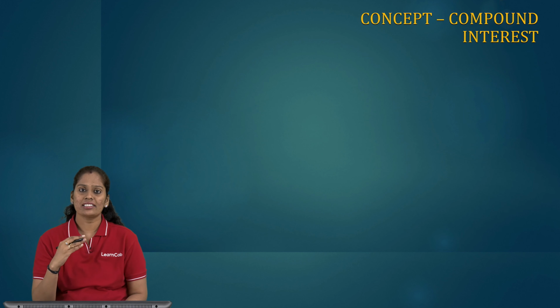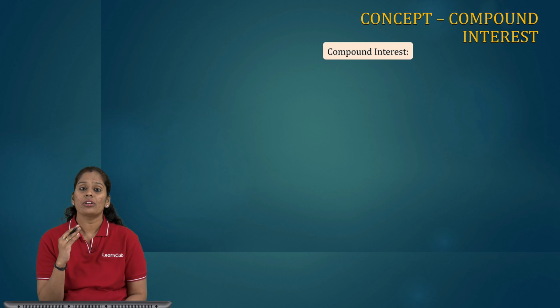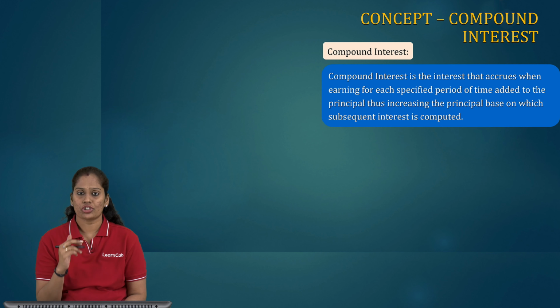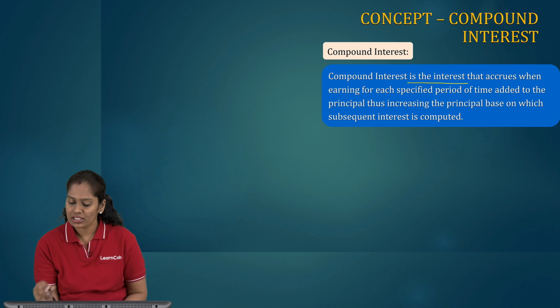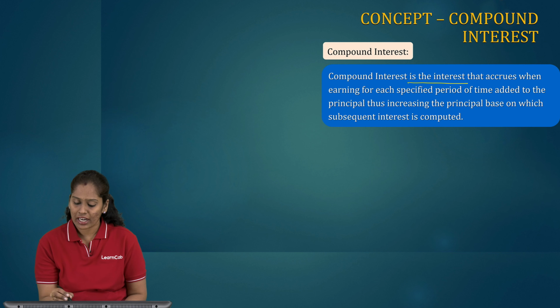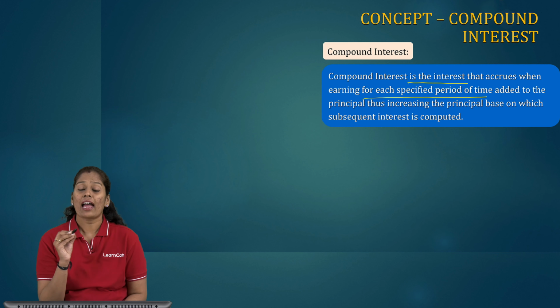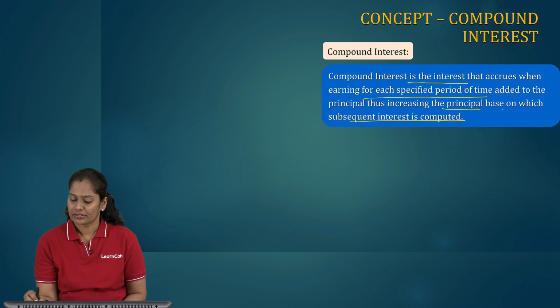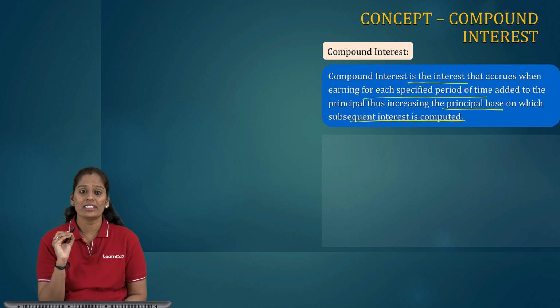Now let us understand the concept of compound interest. So let us understand the definition first. Compound interest is the interest that occurs when earnings for each specified period of time are added to the principal, thus increasing the principal base on which subsequent interest is computed. So this is compound interest.